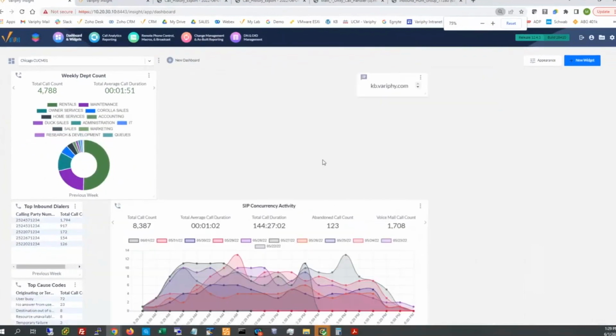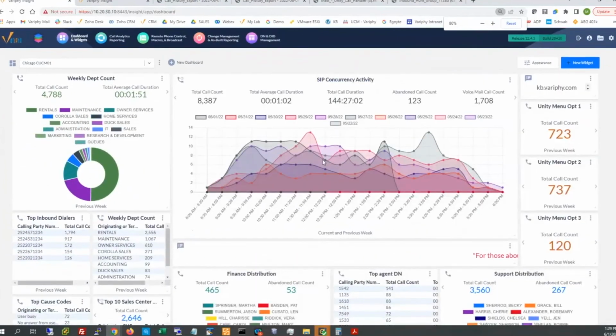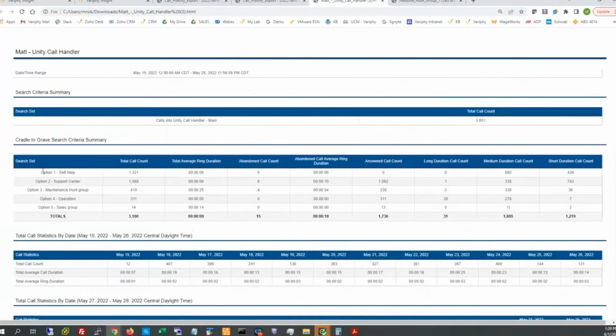Come on, mouse. There we go. On the far right pane of my board here, you'll see I have three tiled summary widgets. Now, these can be easily packaged, just like what we did in the report. So I'm picking off of the search sets that we're using in the functionality to give me options 1, 2, and 3.